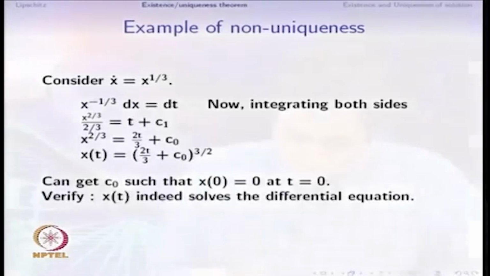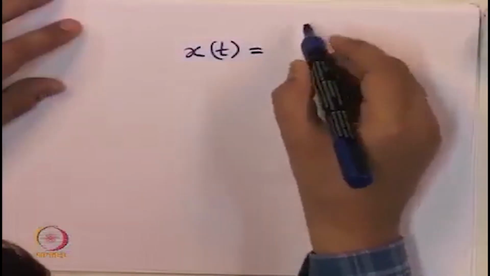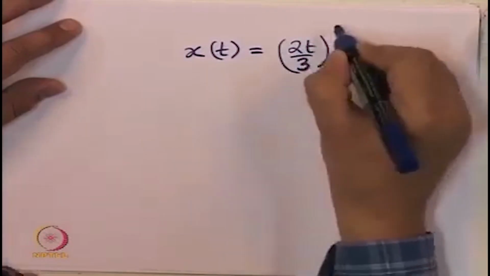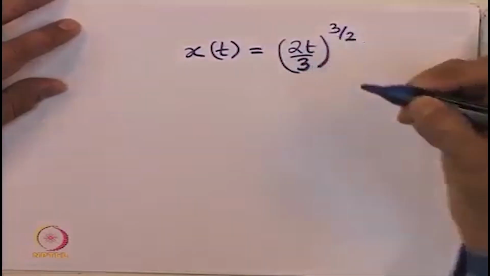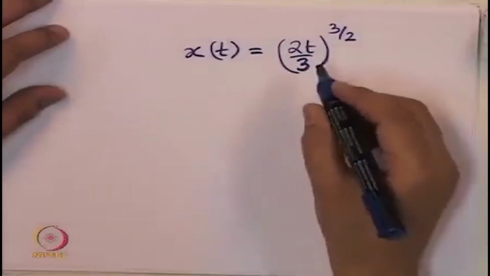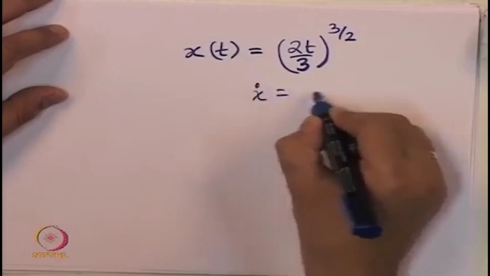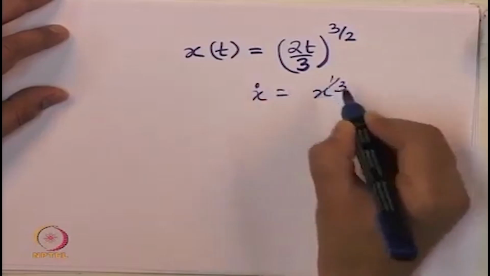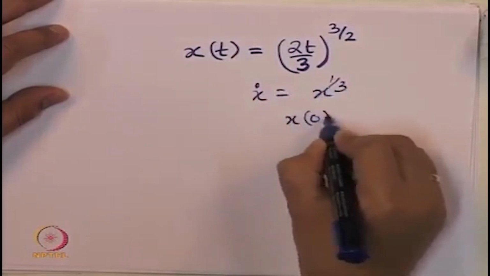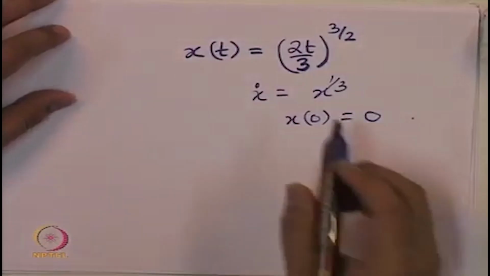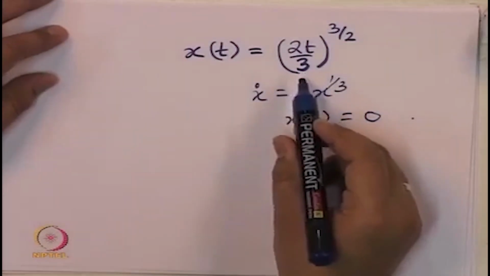So, we see that x of t equal to (2t by 3) to the power 3 by 2 is a solution to the differential equation. Which differential equation? x dot is equal to x to the power 1 by 3 with the initial condition x0 is equal to 0. But is this the only solution?